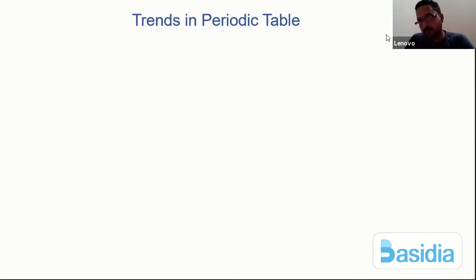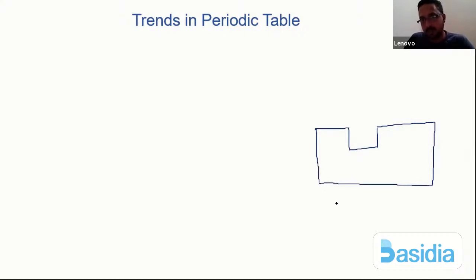Now, when we try to imagine the periodic table, this is exactly how the periodic table looks, correct? And here you see there are F block elements.